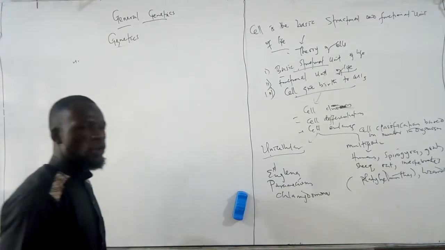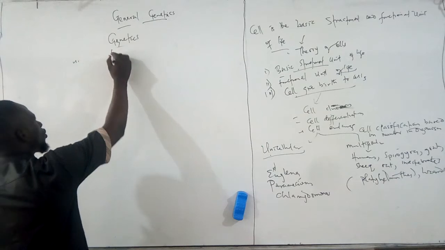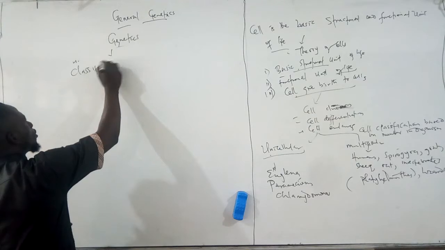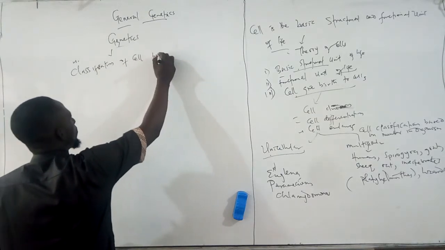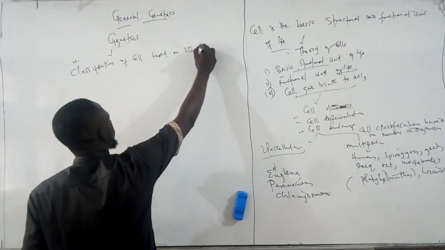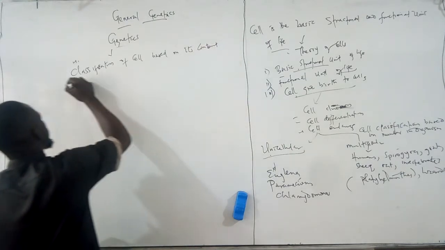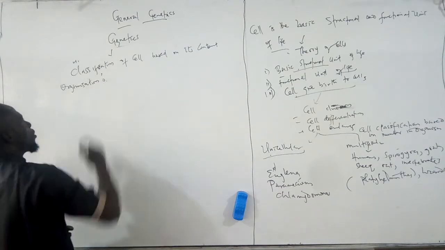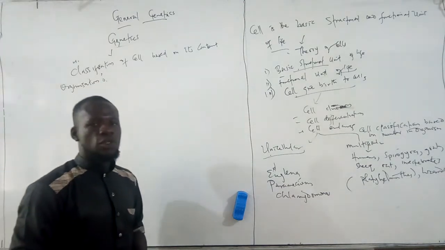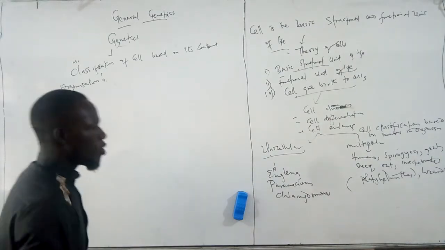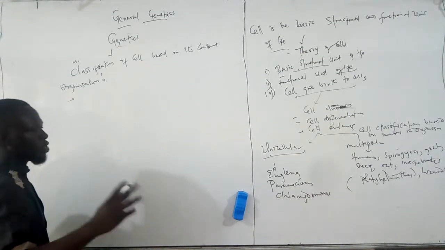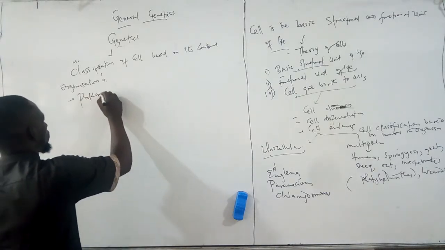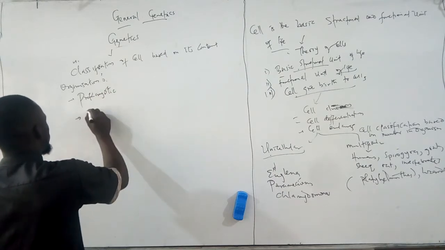We'll be looking at the classification of cells based on their content organization. So we are going to have two major classifications, which I have been talking about. We have the prokaryotic and we have the what? Eukaryotic.